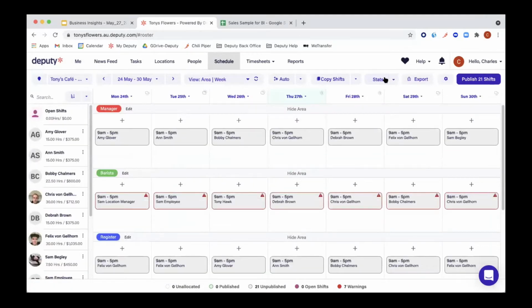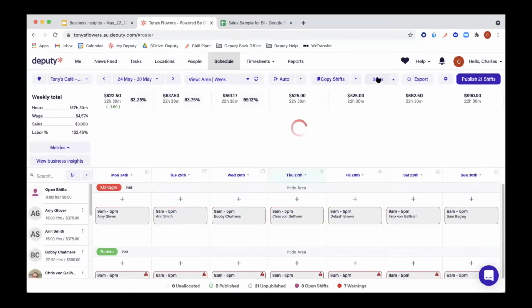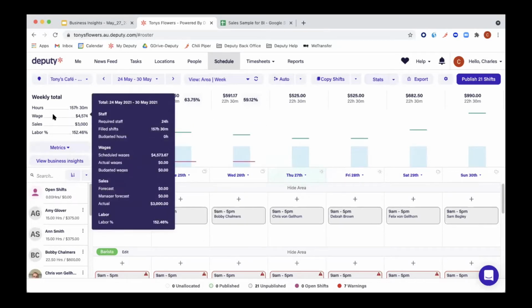And usually your schedule will show up like this. So now let's click on Stats. As you can see on Stats, the page is now divided into two. We have the schedule at the bottom here, and at the top we have graphs, and on the left, a weekly total. The stats shown here and the weekly total show the different metrics you can input in the business insights.